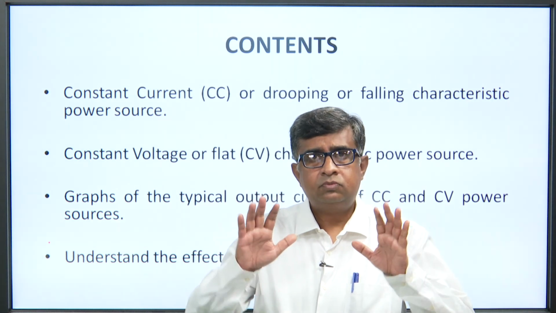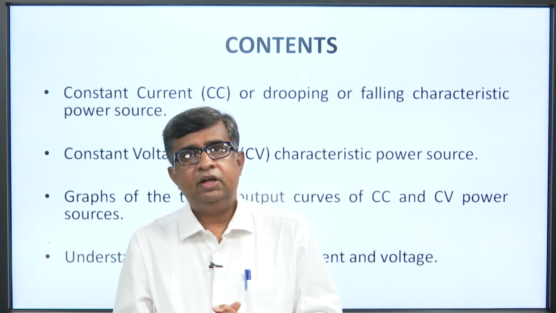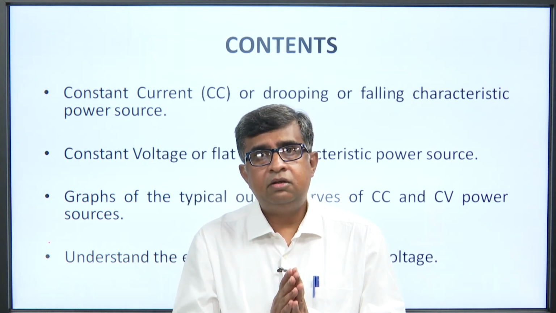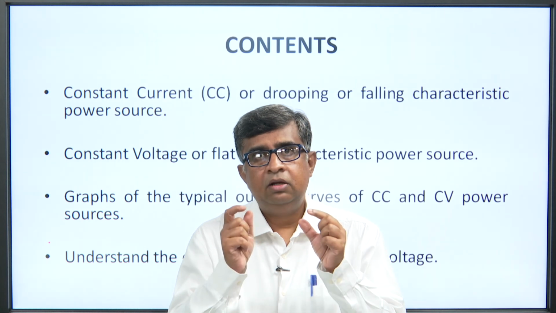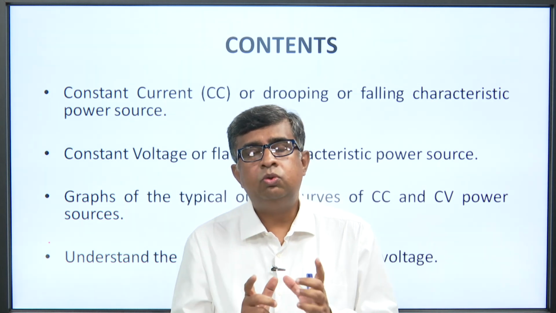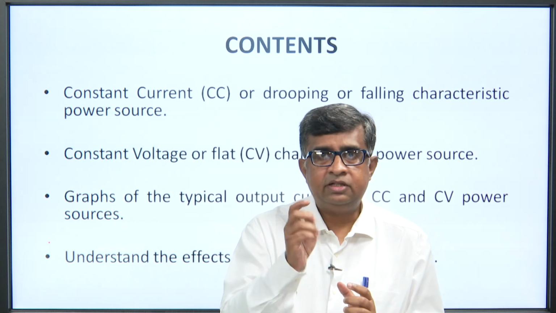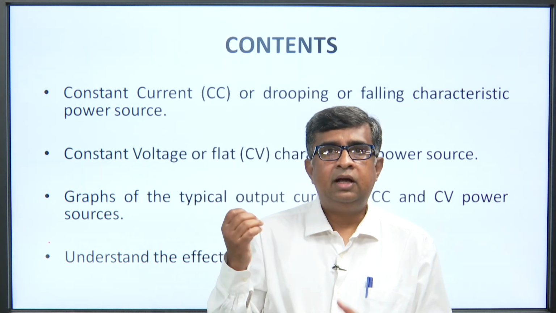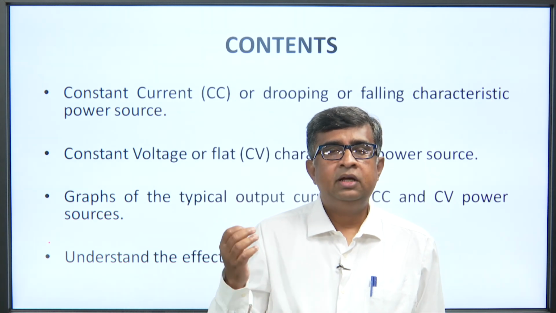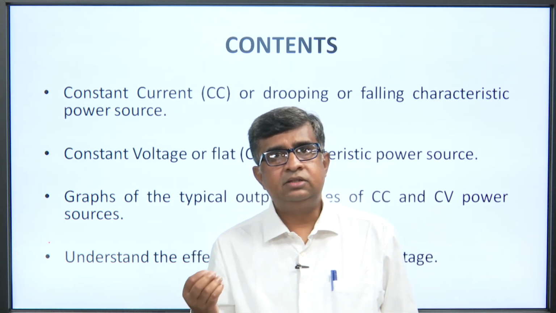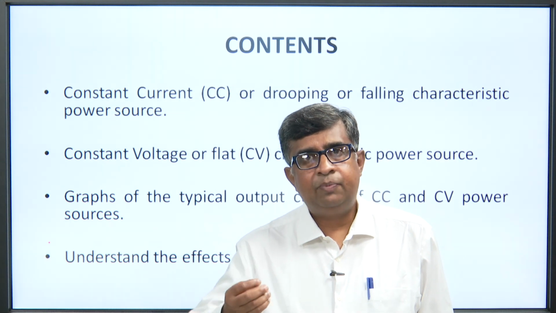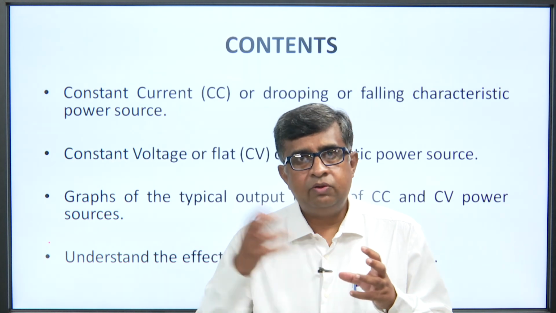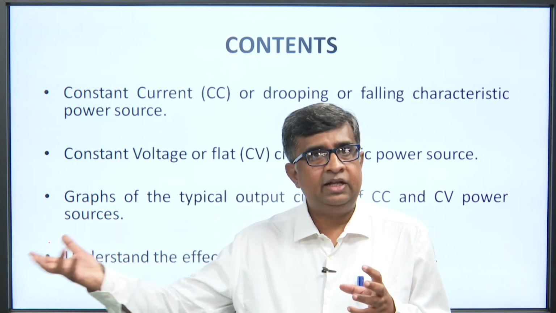So, in today's class it is very important that you should be alert in understanding only these two parameters, current and voltage. You will see today how these two parameters play the biggest role with those power sources